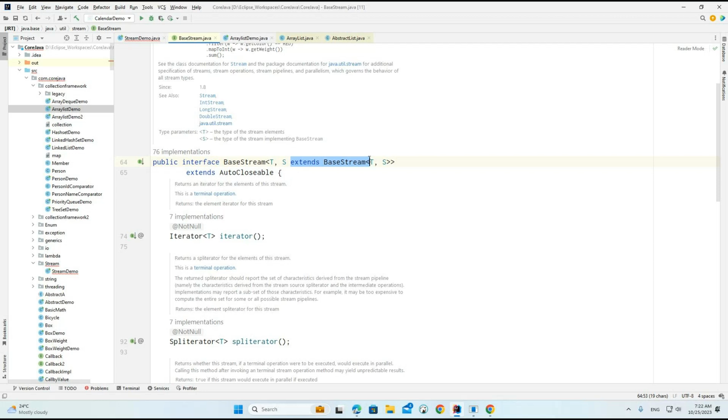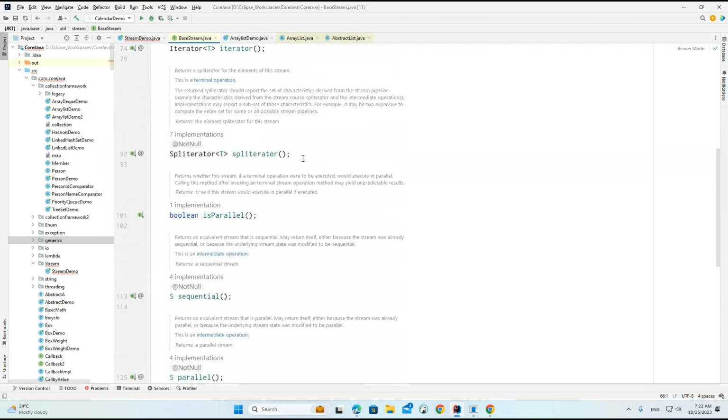Whenever we are working with the collection framework, we need to understand the generic concept. We already discussed generics in the previous sessions. Just go through all the generic classes and the examples we discussed. Now you will understand this BaseStream and the generic type. Okay, now we understand it.